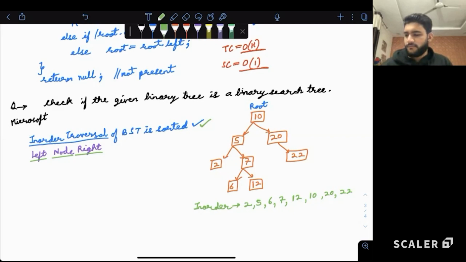But what if we make some changes? Let's say this was 10, okay, and this is 10. Now, is this a binary search tree?